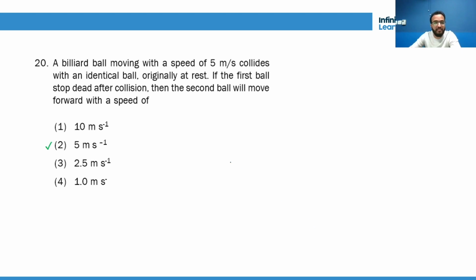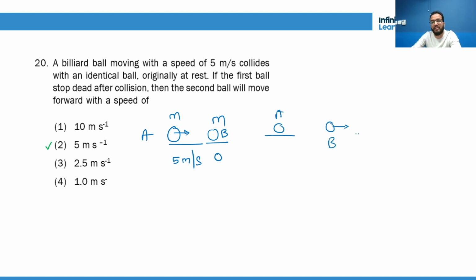Same velocity, same thing. Just now same ball. Both the balls are of equal masses. Billiard balls are identical. So if one is moving with 5 meter per second and the other is at rest, after collision, A will be at rest and B will move with 5 meter per second.